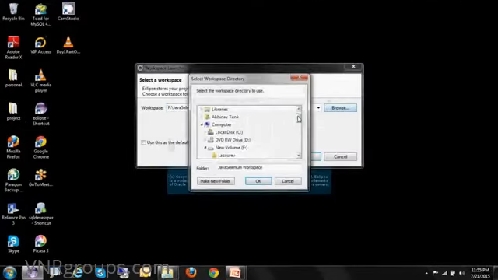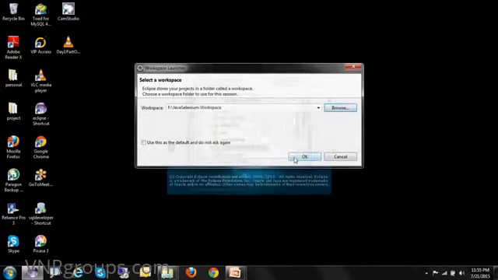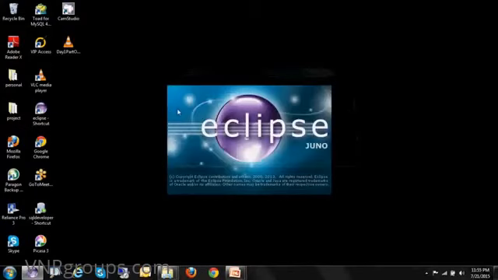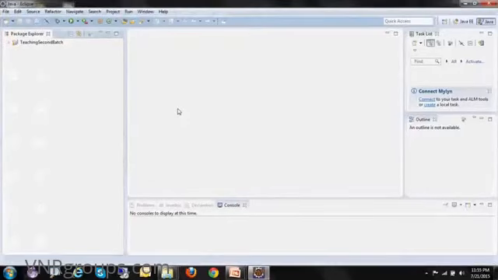I'll double click on the Eclipse shortcut. I'll browse to the workspace which I want to open. So I'll select Java Selenium workspace and click OK, and click OK again. This will open my Java Selenium workspace in Eclipse. Okay, this is opened. I have this project which I created before for some other purpose.